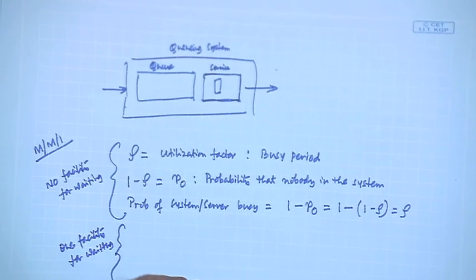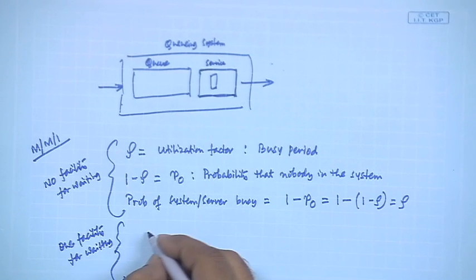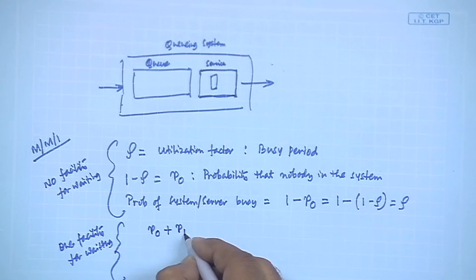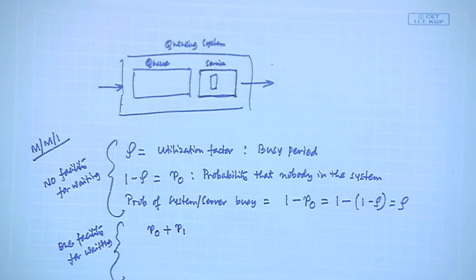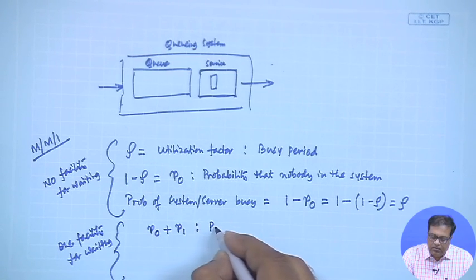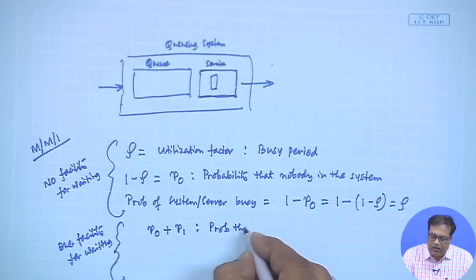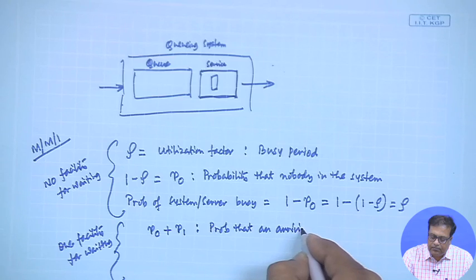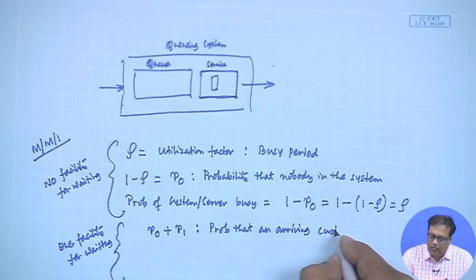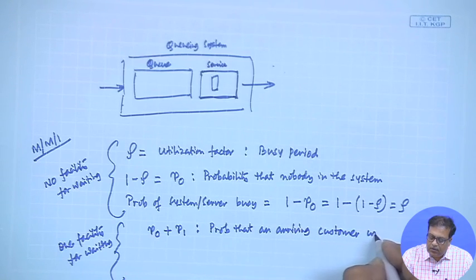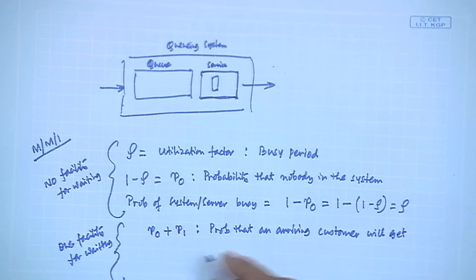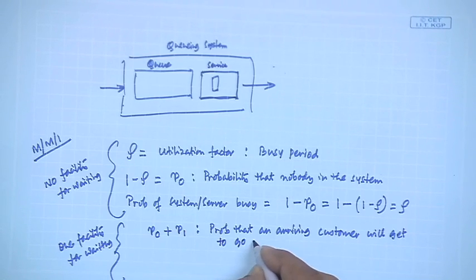So, in the second case, what is happening? P0 is the probability that nobody is in the system, P1 is the probability that one person is in the system. This is the probability that an arriving customer will get to go inside.